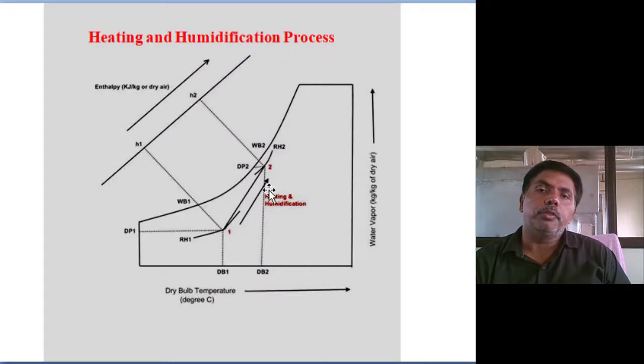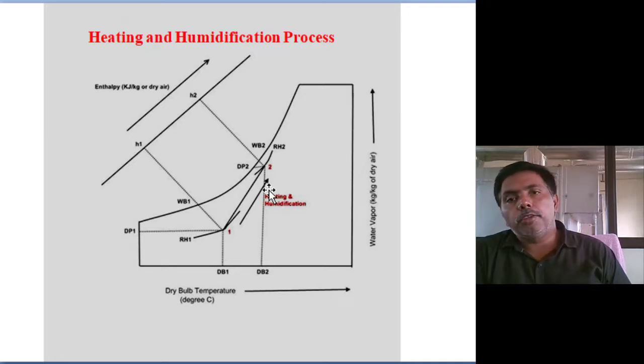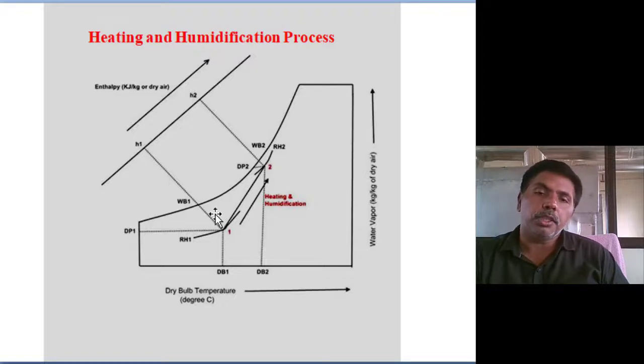Next, heating and humidification. Here, you can spray hot water upon the flowing air. Then you will get the heating and humidification. It is the simplest method, heating and humidification. Initially, this much moisture is in the air. Finally, we are reaching this much moisture.